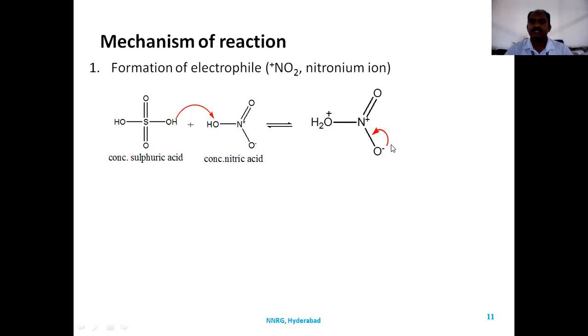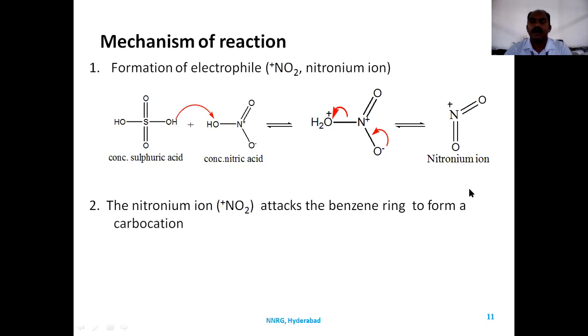The oxygen minus in the nitro group forms a resonance structure: the O minus forms a double bond, such that the bonding electrons shift to the oxygen to give a water molecule. The water molecule is formed here, and nitrogen becomes a nitronium ion. This is a very electron deficient species, the electrophile nitronium ion, which will react with benzene.